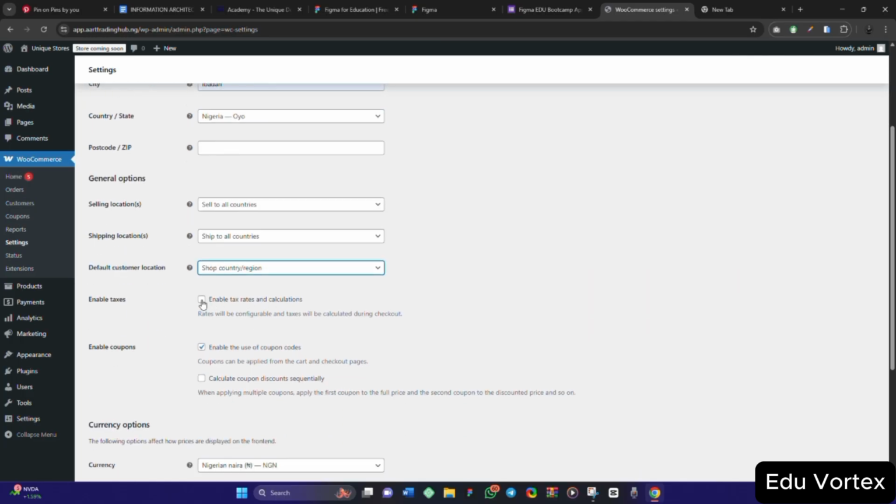So enable tax rate and calculations. You can enable tax rates and calculations on what they are buying. Maybe you are the kind of person that sells something that you want to charge tax on. You can charge them 3%, 2%, 1%, but I will disable it now, so there won't be tax rate and calculation. Or better still, let me enable it.